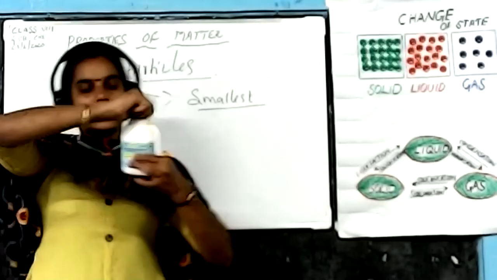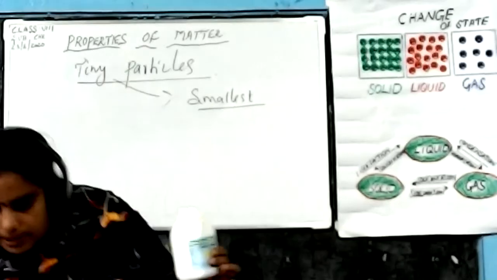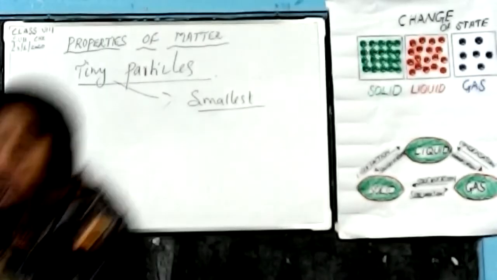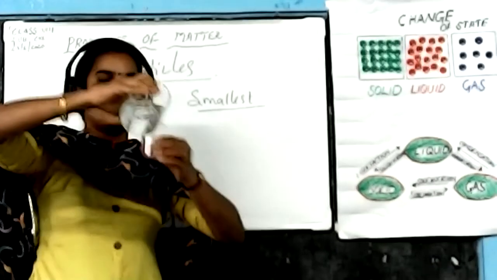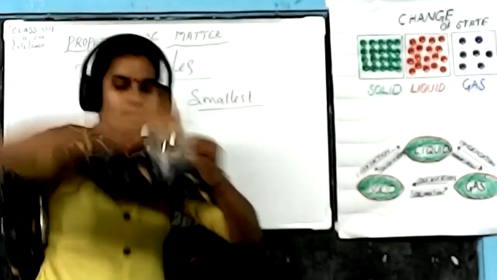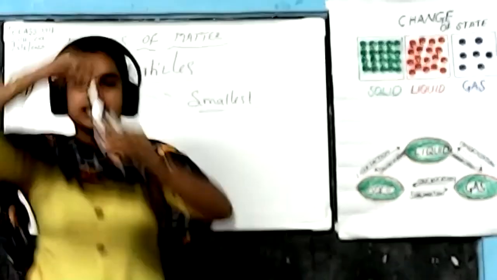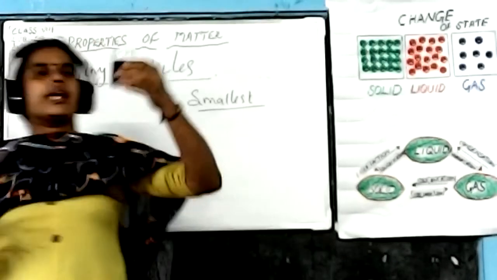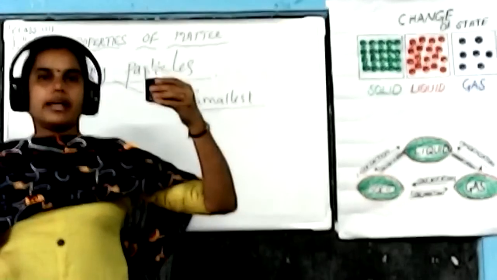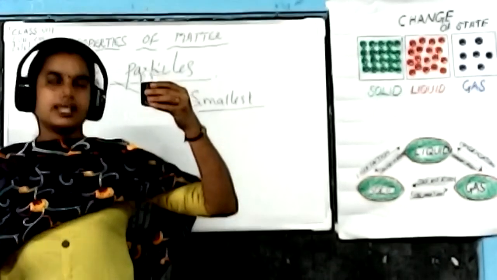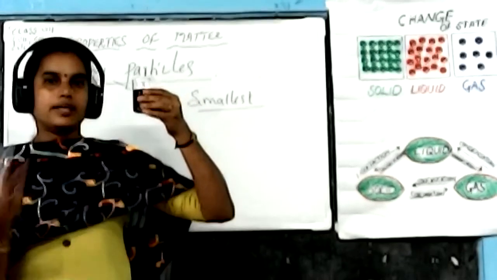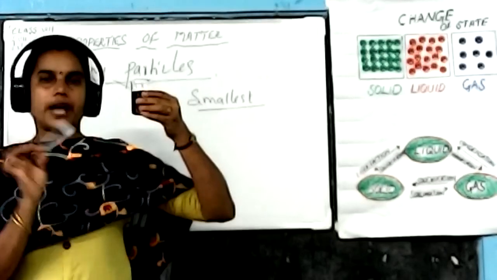Now I am going to dissolve potassium permanganate. What is the color of potassium permanganate? Violet. It is in crystal form. Now add some water and dissolve this potassium permanganate. Now, we cannot see the particles of potassium permanganate. What is the reason for that? Yes, after completely dissolving in water, the potassium permanganate is converted into extremely minute particles.